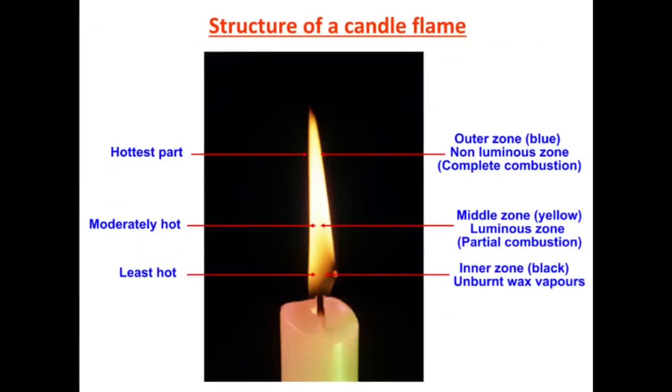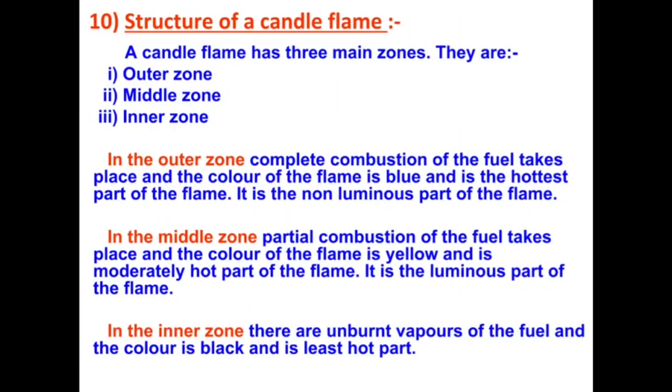Structure of a candle. Here in this picture we see the hottest part of a candle as well as moderately hot and least hot. Structure of a candle flame. A candle flame has three main zones. They are outer zone, middle zone, inner zone.